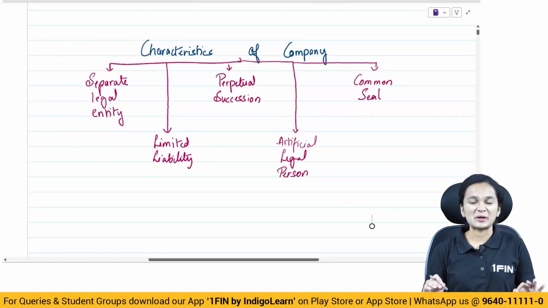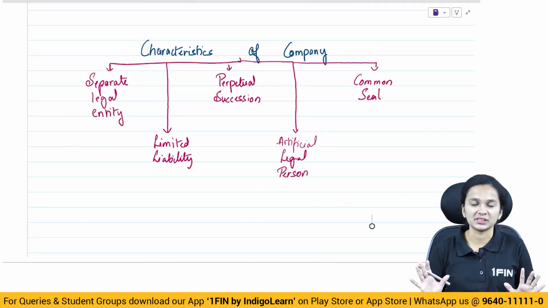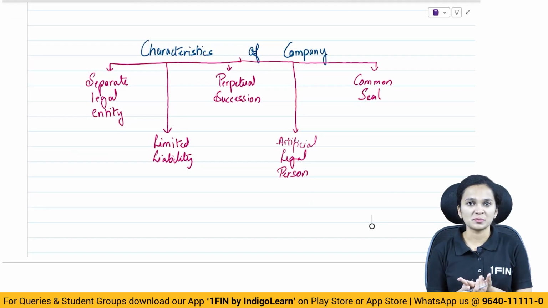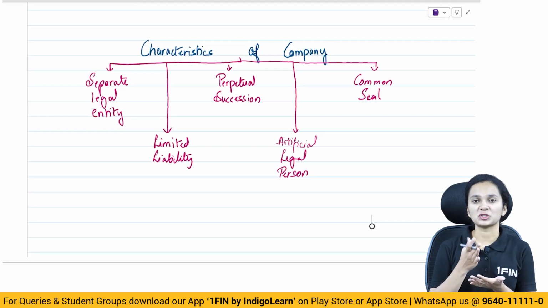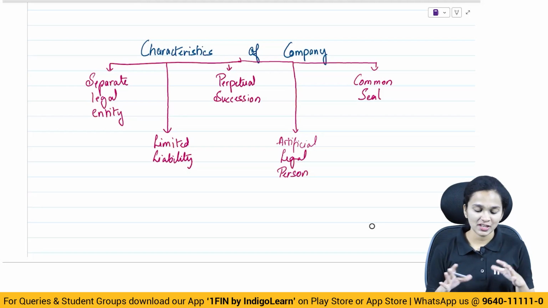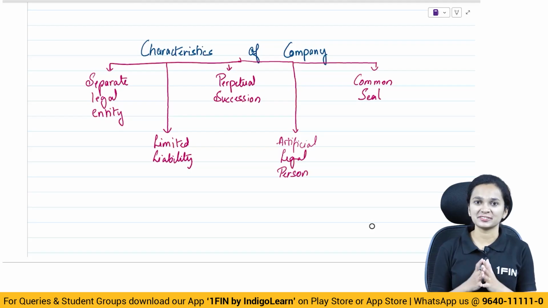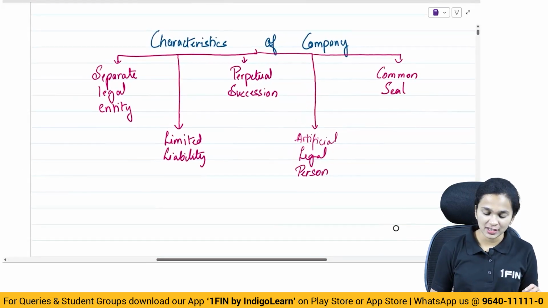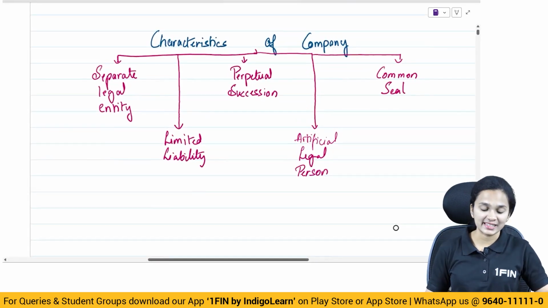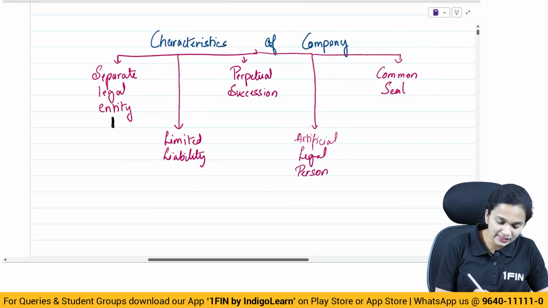Now let's discuss what the characteristics of a company are. We'll quickly brush up through this because this is something which you have done at your foundation level. So the first characteristic of a company is that it has a separate legal entity.